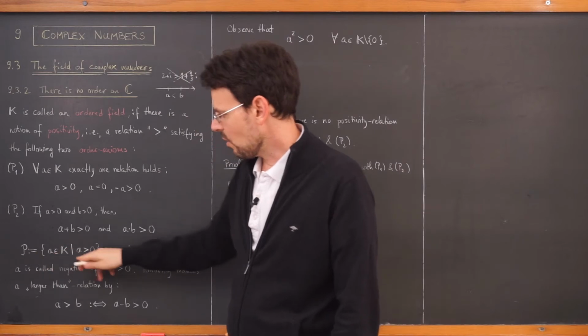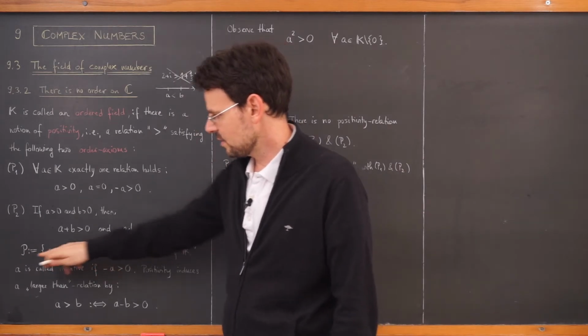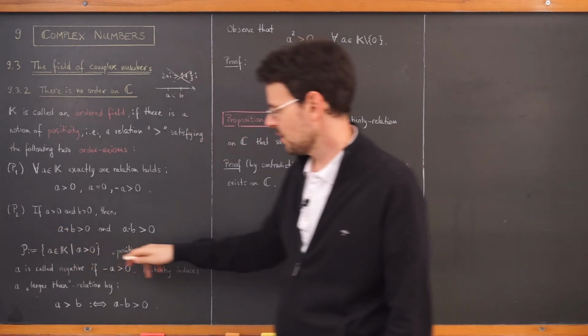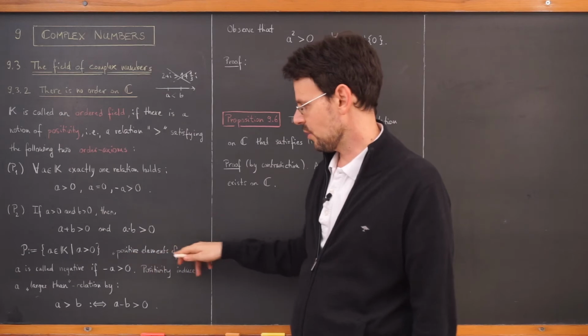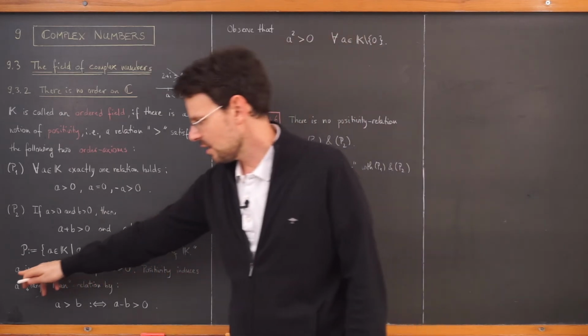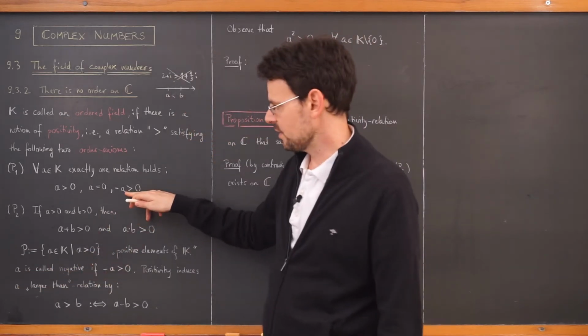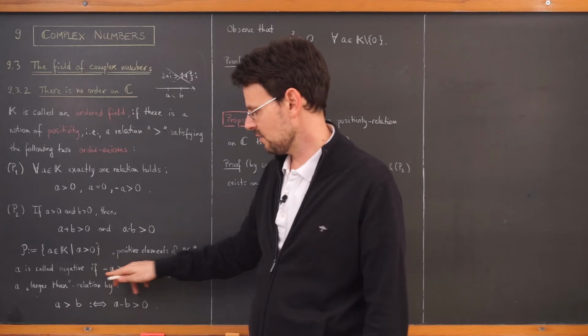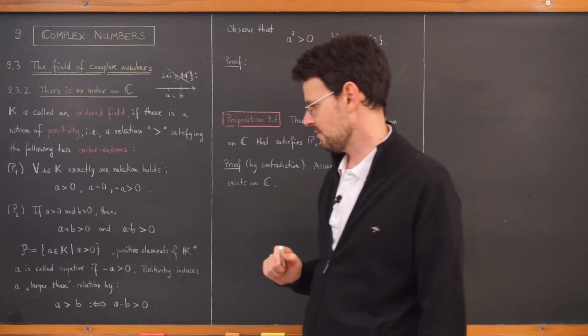So the set of all elements satisfying this, denoted by script P, are called positive, or the positive elements. And an element is called negative if this holds, if its additive inverse is positive.